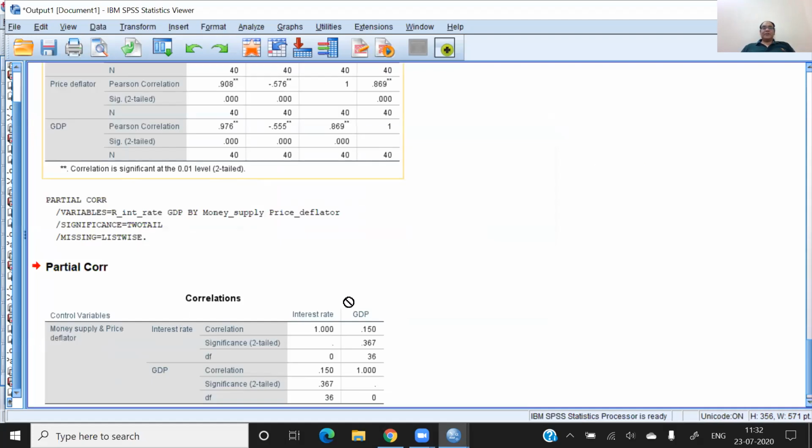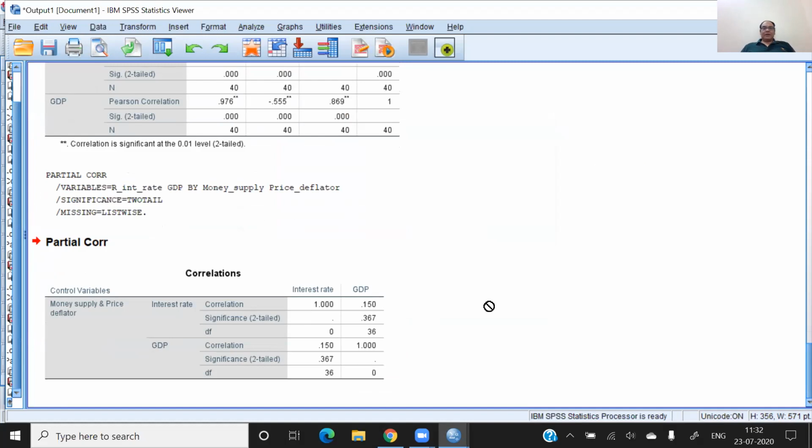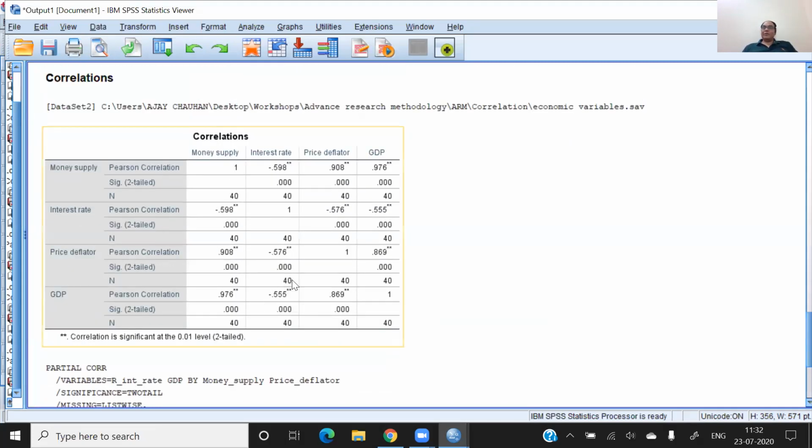Now you see the answer. Earlier, interest rate and GDP were correlated, so this was the correlation you can see here.